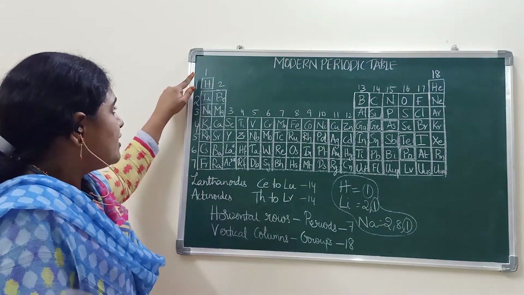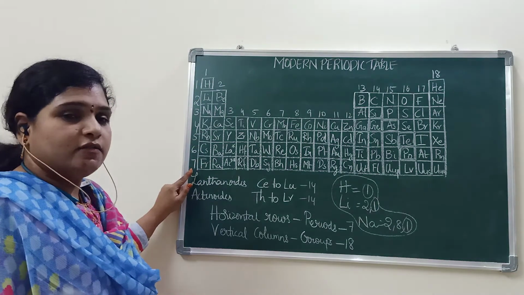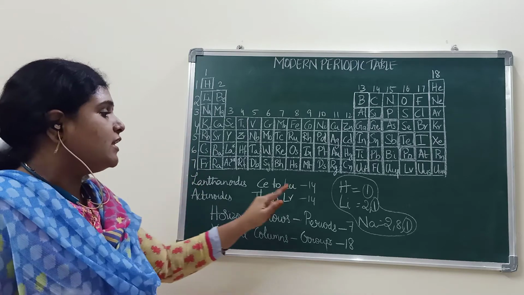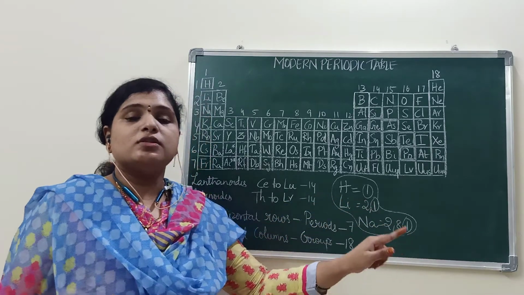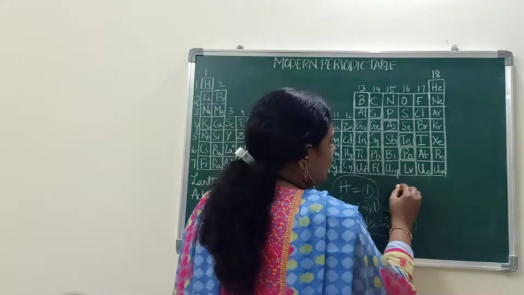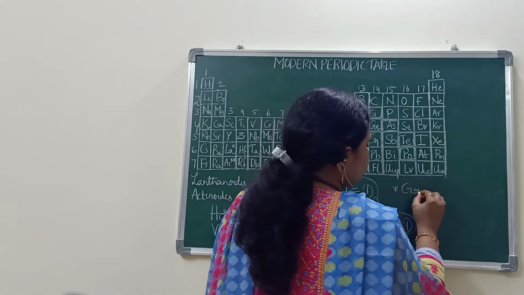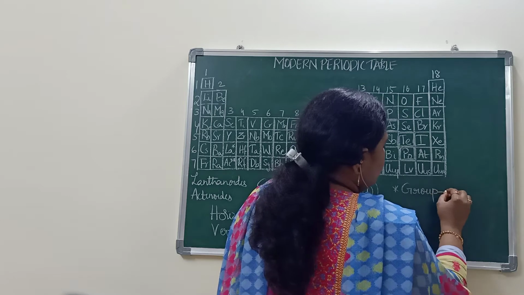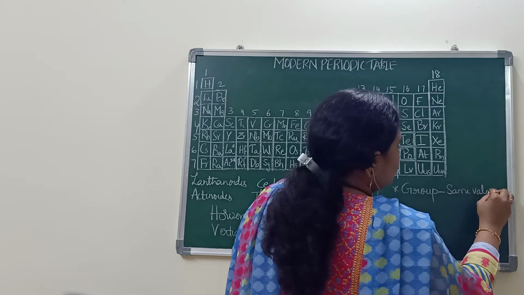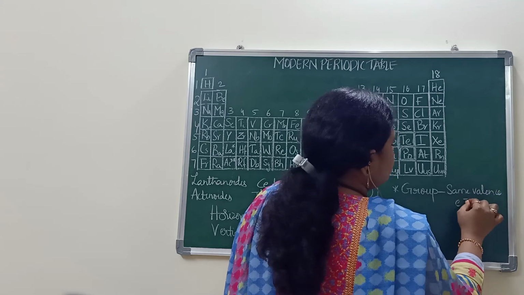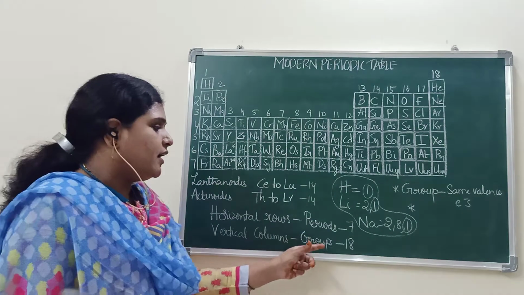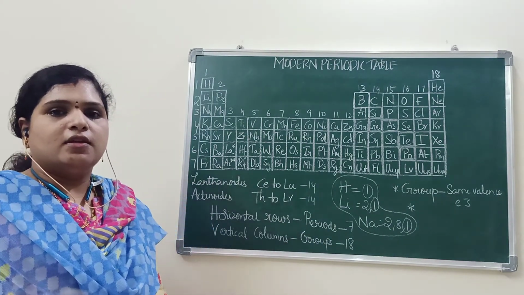So, if you take the first group, in all the elements, the number of valence electrons is the same. So, what is the first conclusion you can write in a group? Same valence electrons. Total how many groups are there? 18 groups are there. Okay.